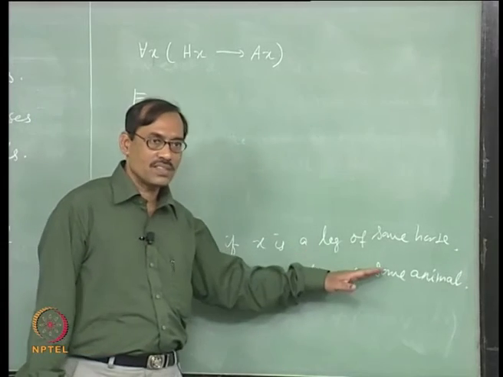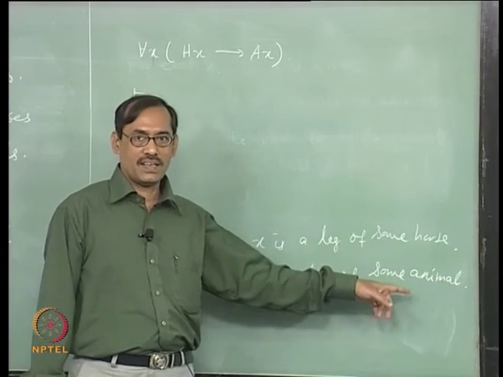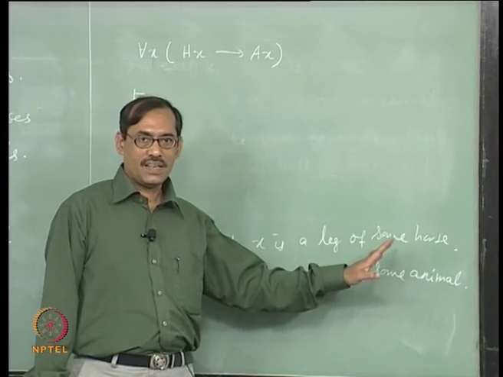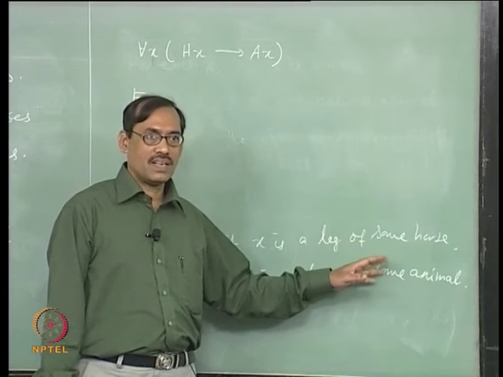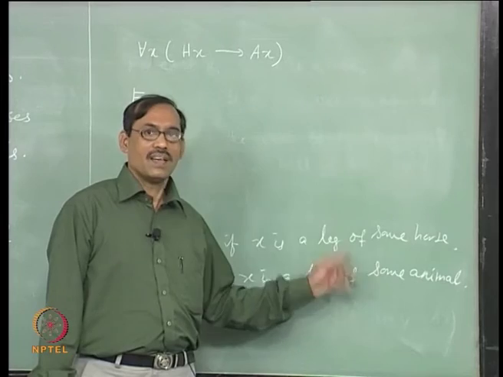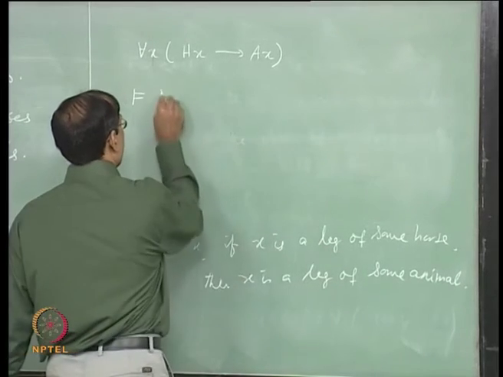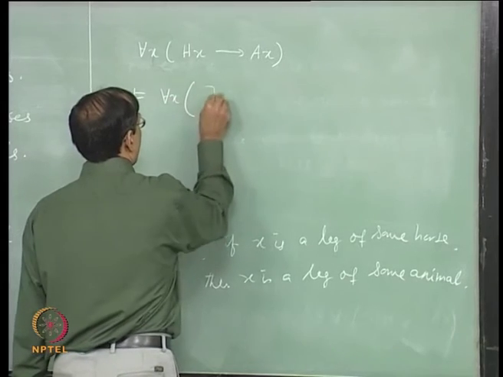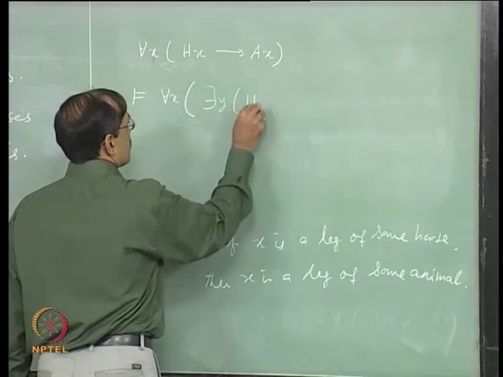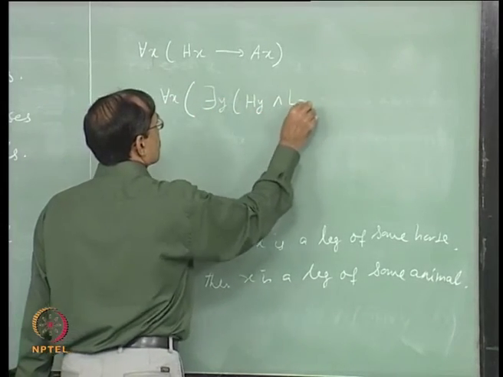There exists a horse of which x is a leg, fine. So, there exists y such that Hy and Lxy, is that right. So, it will be for each x there exists y, Hy and Lxy.